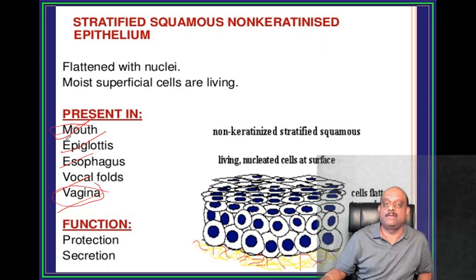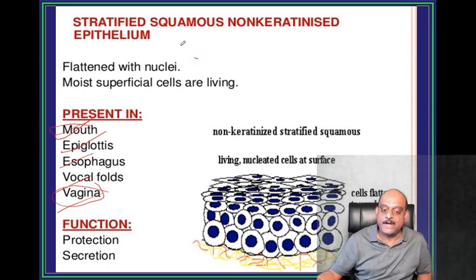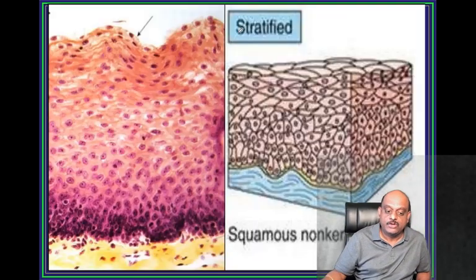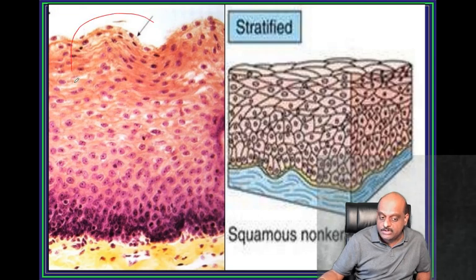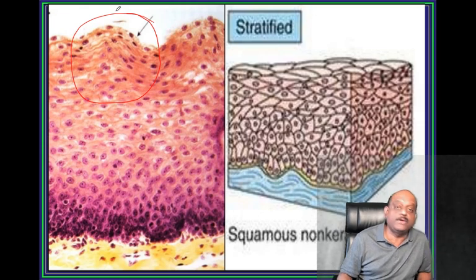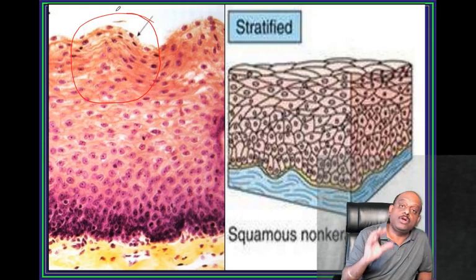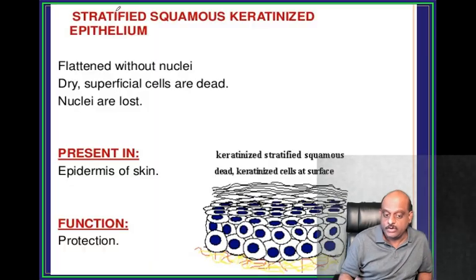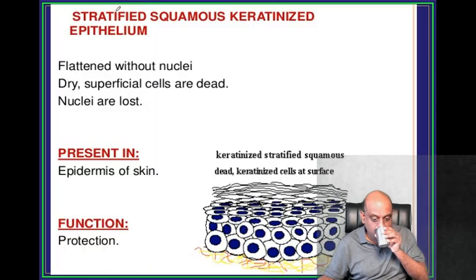These are reserved for stratified squamous non-keratinized epithelium, right? So this is how a stratified squamous non-keratinized epithelium typically looks. Tomorrow's examiner will also give you an image-based MCQ based on this. So you have to be very sure. Then,